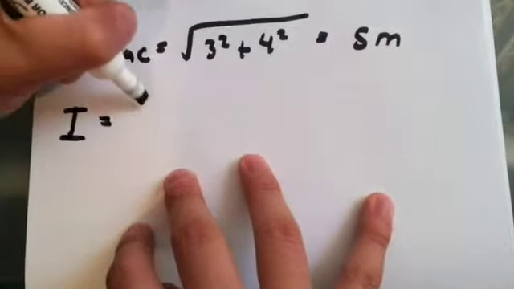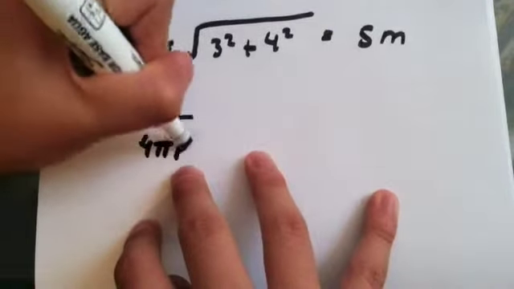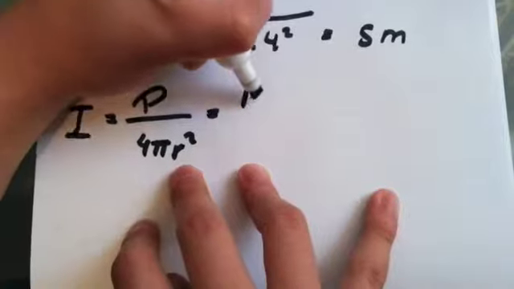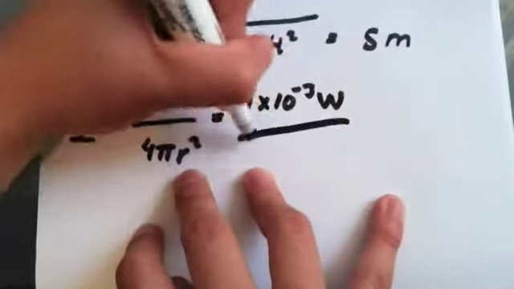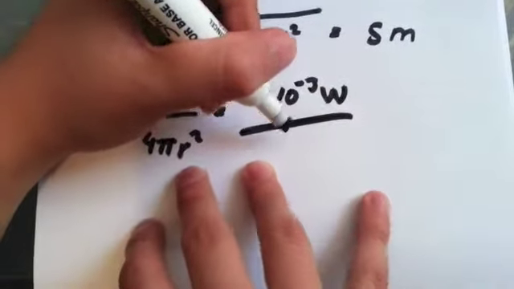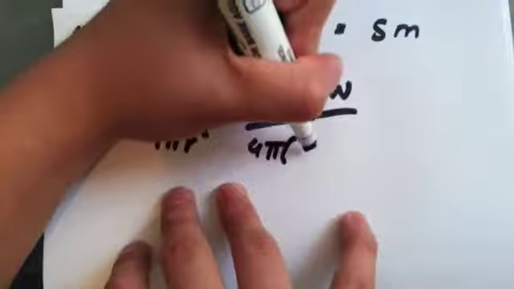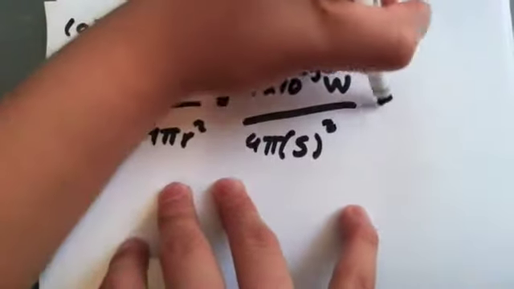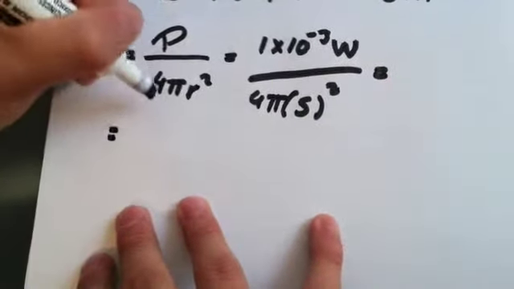So next fundamental step, we say that the intensity equals P over 4 pi r squared. We substitute with the appropriate data, and we put here the 5 that we have just calculated, and finally we obtain 3.18 times 10 to the minus 6.